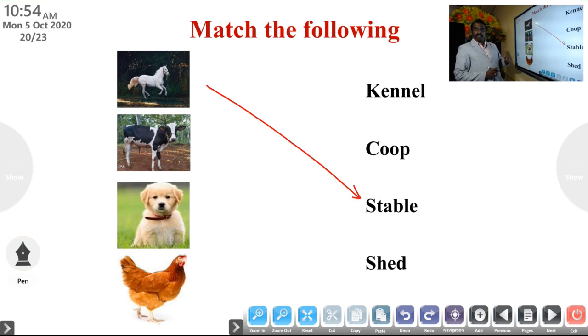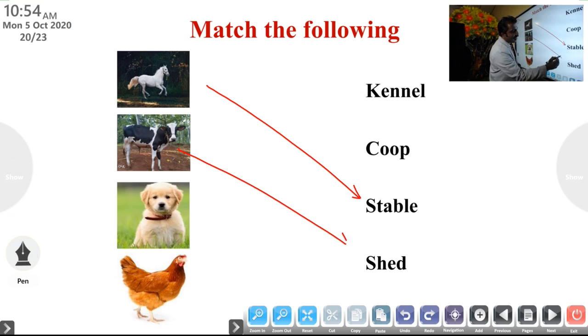Second one, cow. The home of a cow is known as a shed.